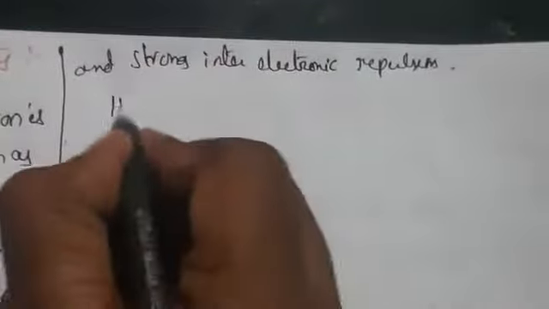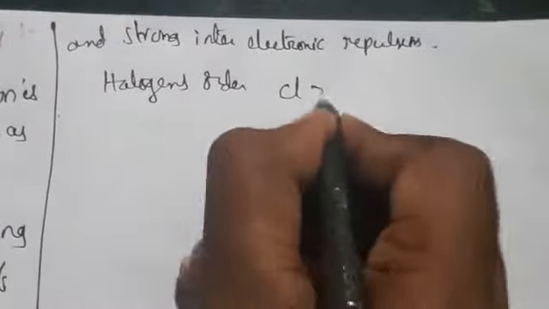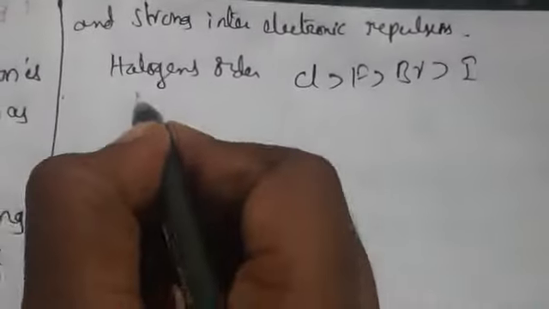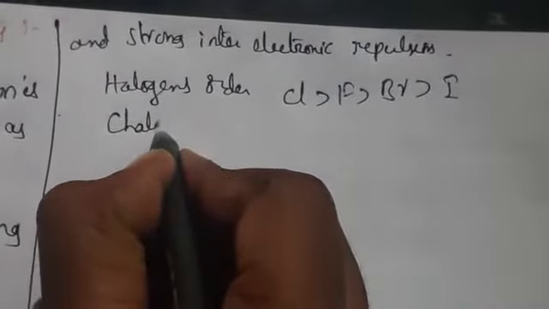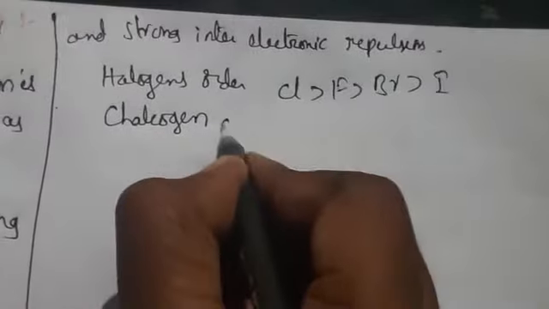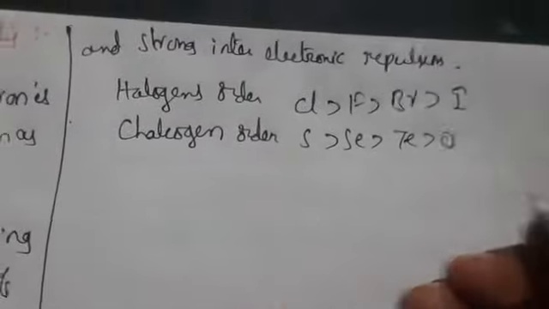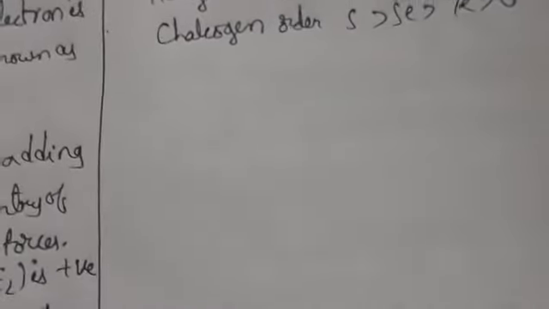For halogens the order is chlorine, fluorine, bromine, iodine. Chalcogens are the oxygen family. The chalcogen order is sulfur, selenium, tellurium, oxygen. So this is the order for the oxygen family. This is electron gain enthalpy.